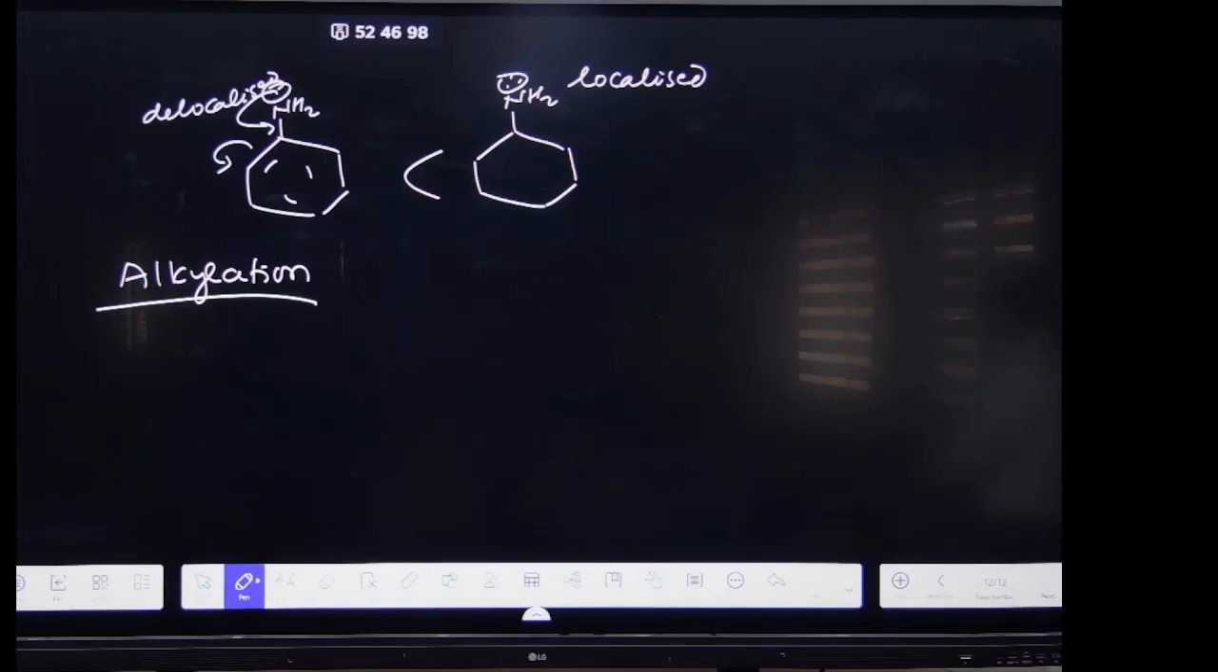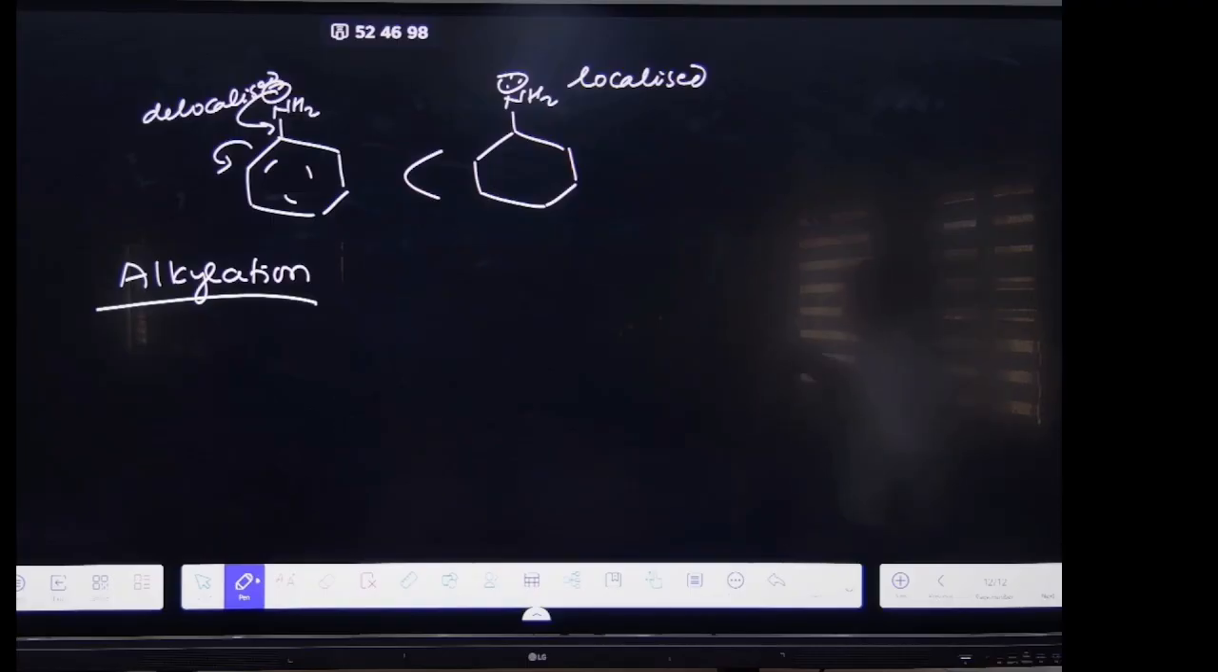See, alkylation is there. Okay, I am waiting for them. I will teach if possible, if I am here. Let it go.